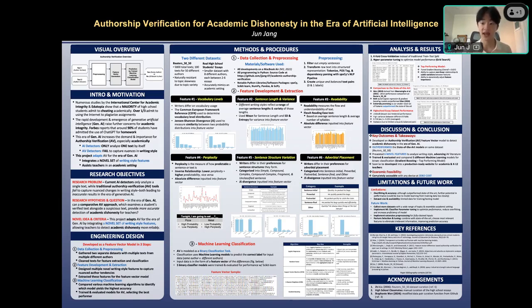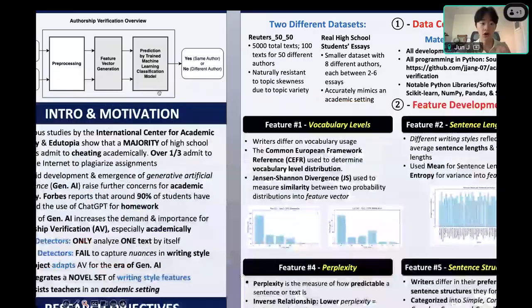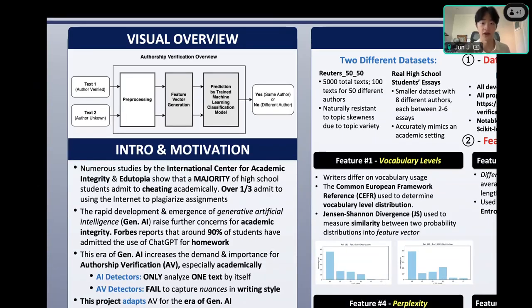The second method is AV detectors, which is the premise behind my project, which stands for authorship verification. And basically, AV is a task of figuring out if someone was in fact the author of two different texts. As you can see at the very top, if it would zoom in, you have text one and text two, where text number one you know for sure was written by one author, and text number two where you're not really sure if the same author wrote it as well. And from here, AV is basically the task of figuring out if someone did in fact write both of the same text.